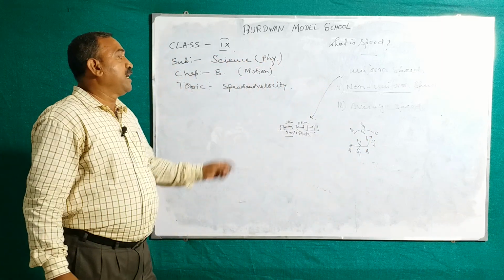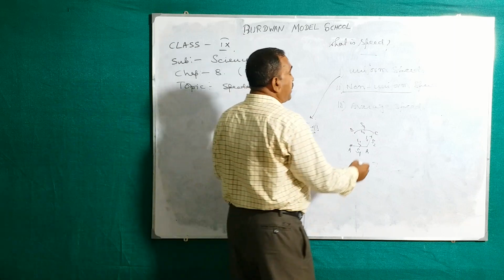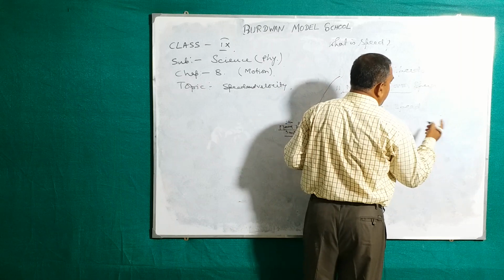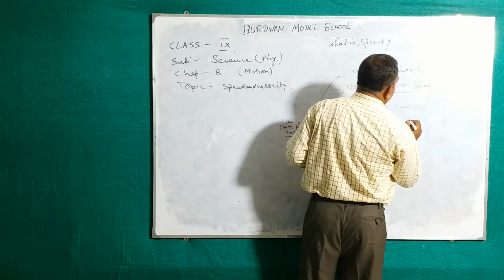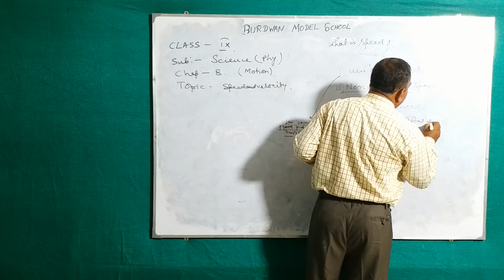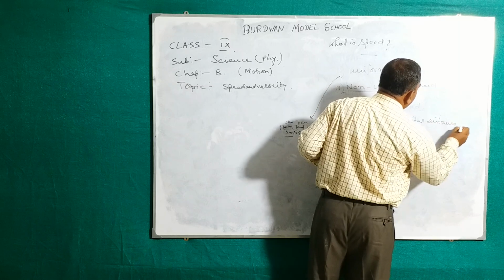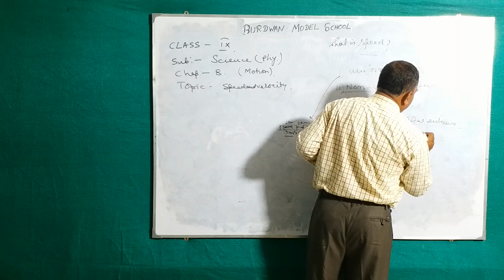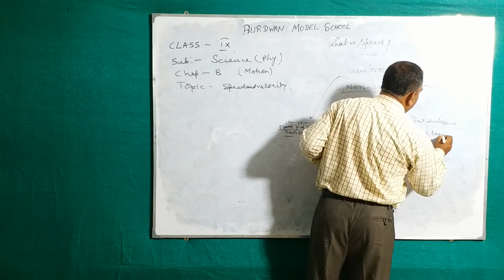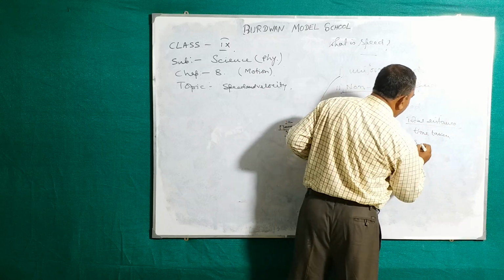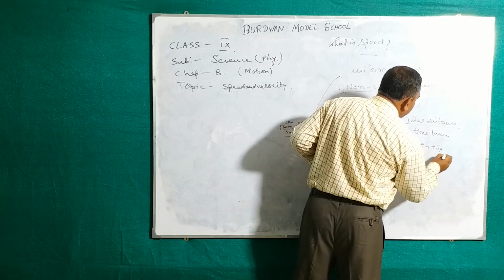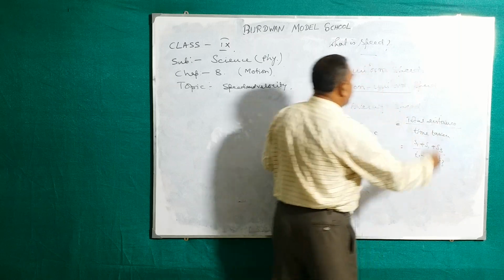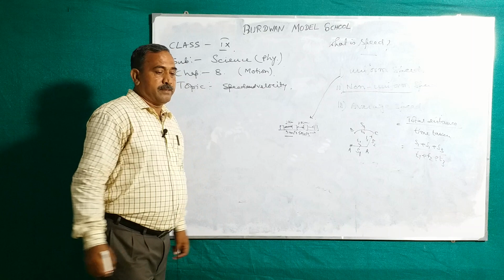So what will be the average speed? Average speed equal to total distance, the distance traveled by this object, by total time taken. That is S1 plus S2 plus S3 by T1 plus T2 plus T3. That is the average speed.